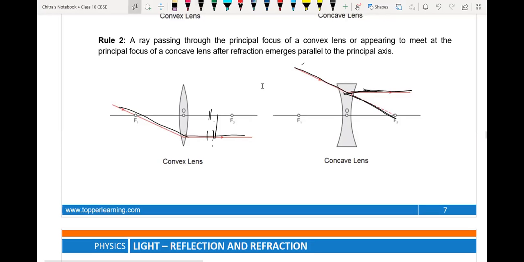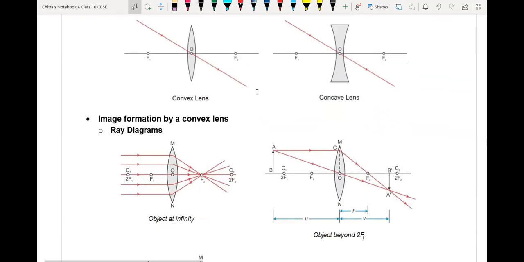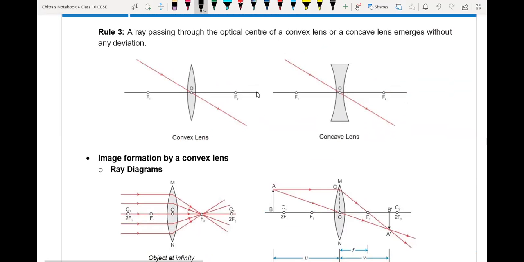Next, when a light ray is incident on or passes through the optical center, it will not change its original path. It is not going to deviate.